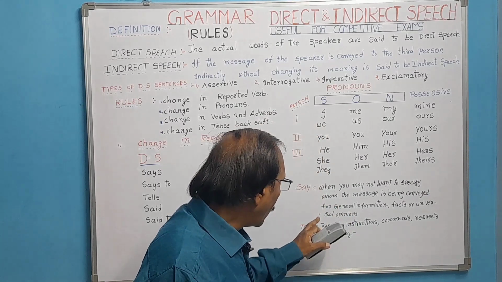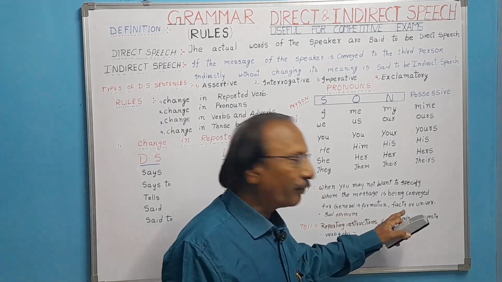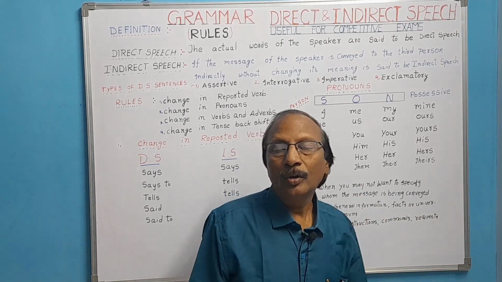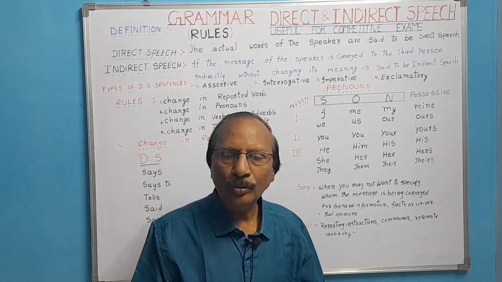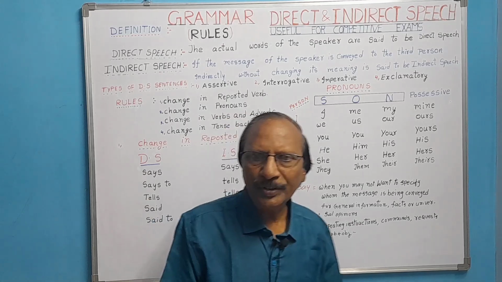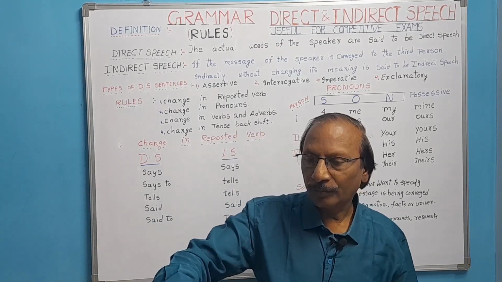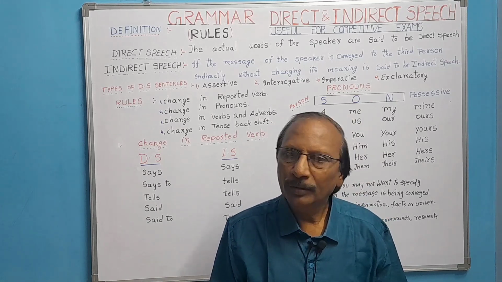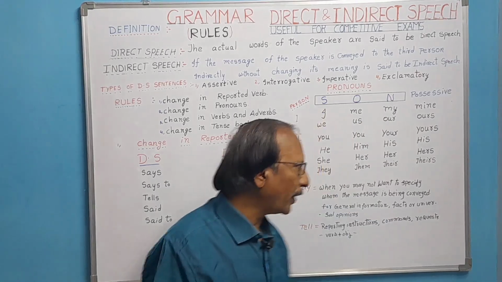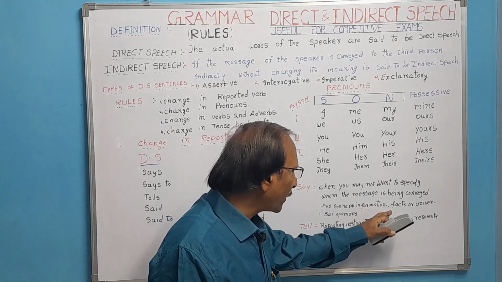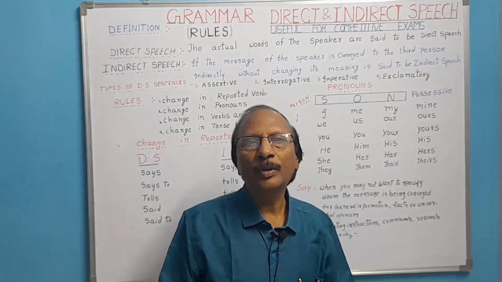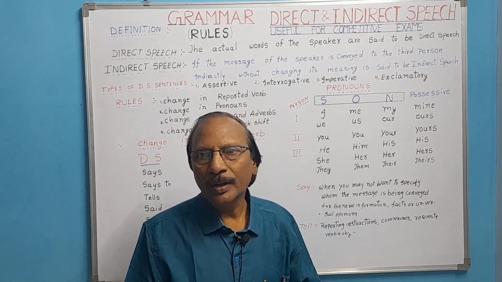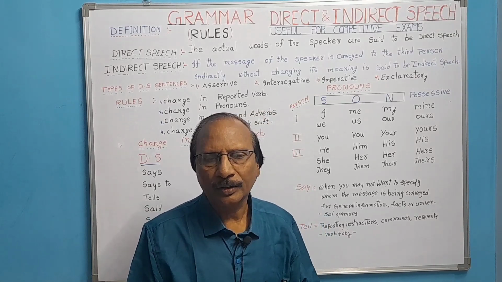And we also use say for general information, facts or universal opinion. For example, Gopi says, the earth revolves around the sun. It is a universal truth. Gopi says, the log floats on water. It is a general fact. In the same way, scientific facts are universal truths. Proverbs are also there. Where there is a will, there is a way. Gopi says, where there is a will, there is a way. It does not change at all.